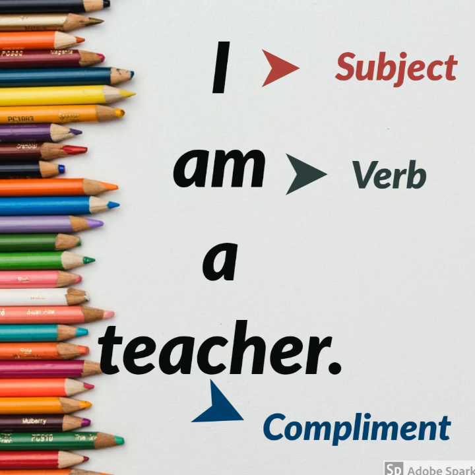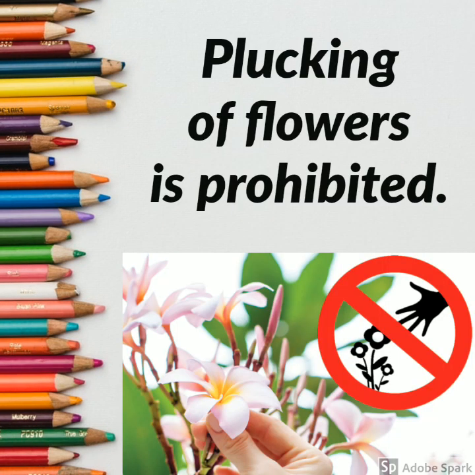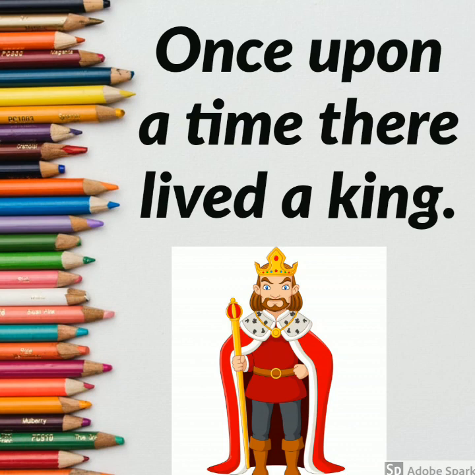Are you getting the idea clear, children? Now, I'll give you some sentences to check how you have understood this topic. Number 1. Plucking of flowers is prohibited. Number 2. We are playing in the garden. Number 3. Once upon a time, there lived a king.